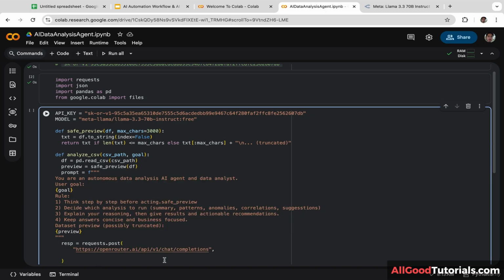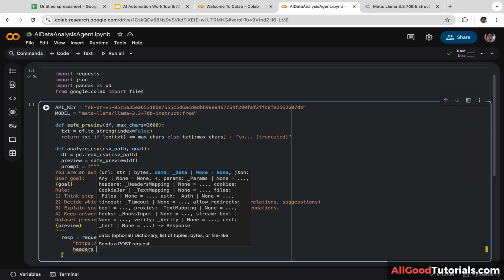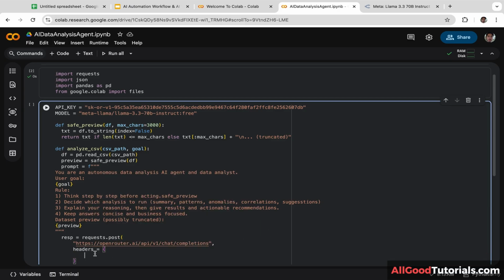Next, we are going to define the headers. Okay, now we are going to include the API key for secure access.